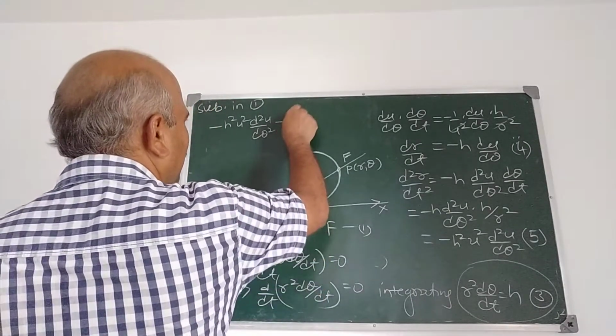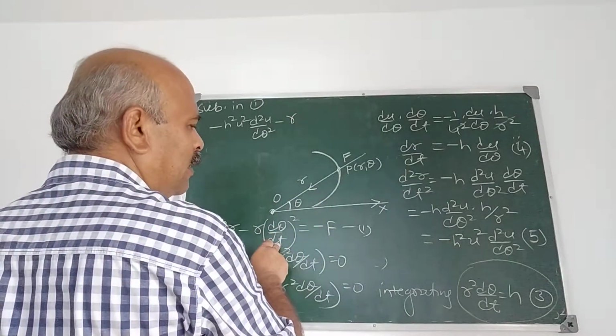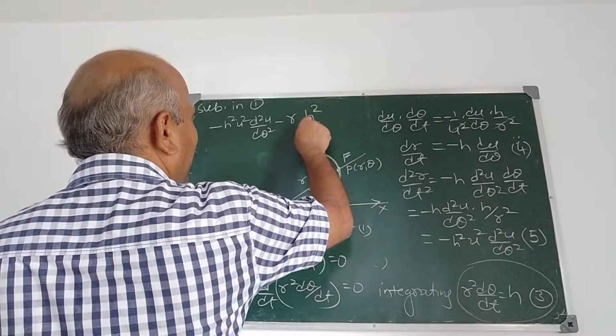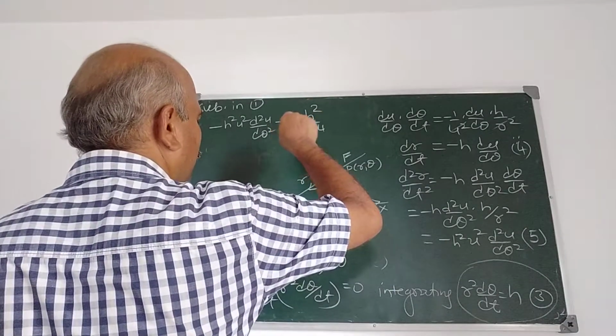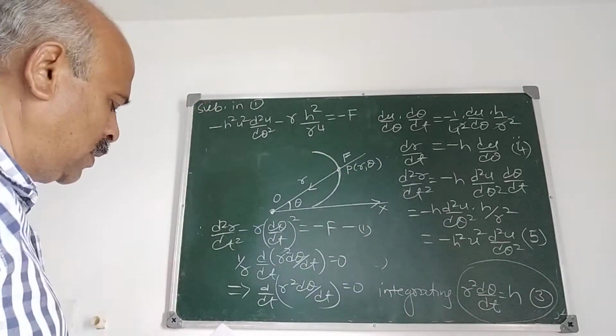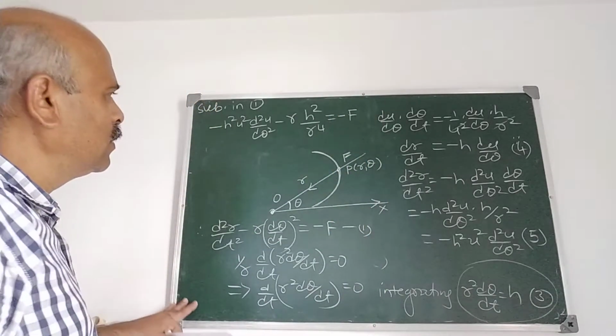I substitute r here. What is d theta by dt? h by r square. So h square by r raised to 4 is equal to minus f. Correct? Is equal to minus f.